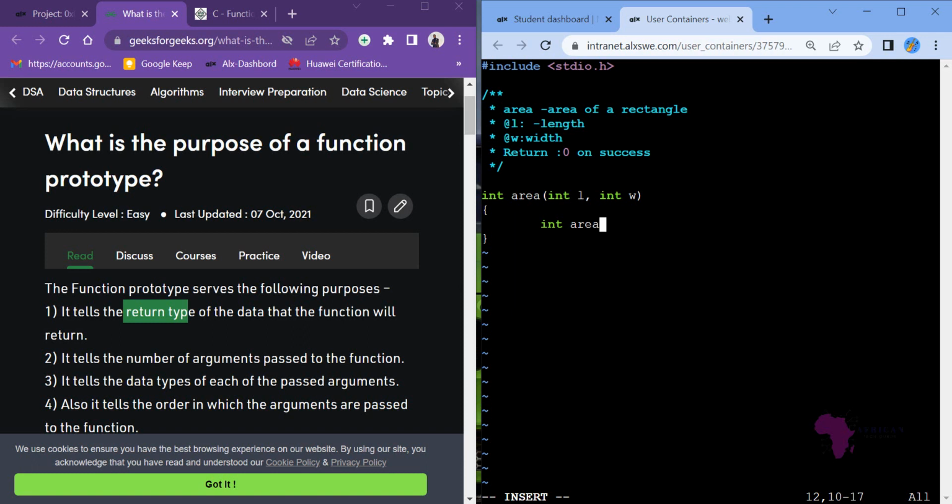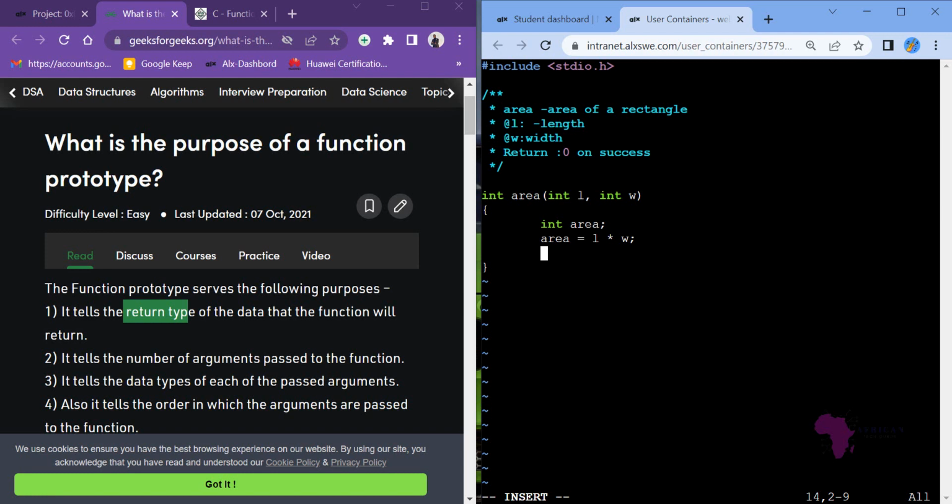And then we say now area is equal to L multiplied by W, length times width. That is the area, length times width. I believe that is how it does. And then from there, return the result.